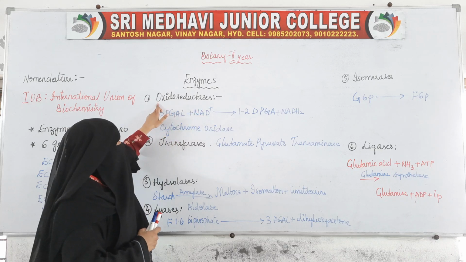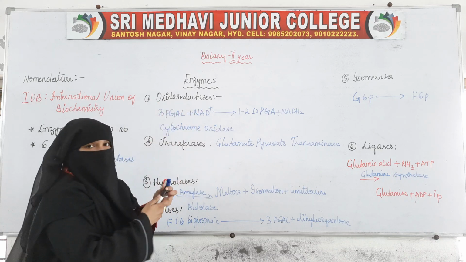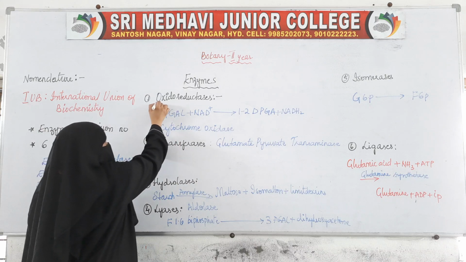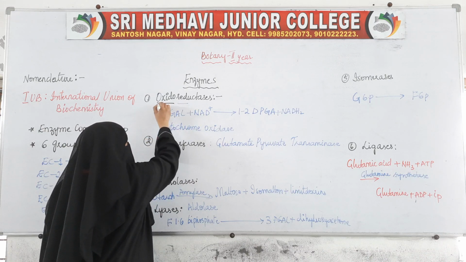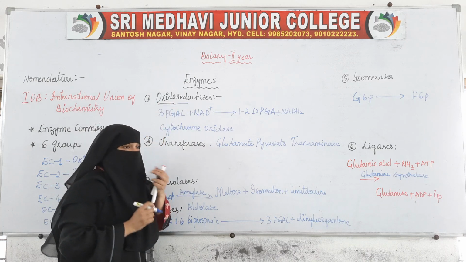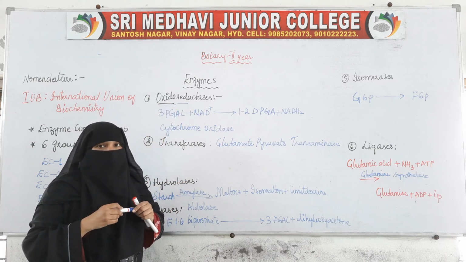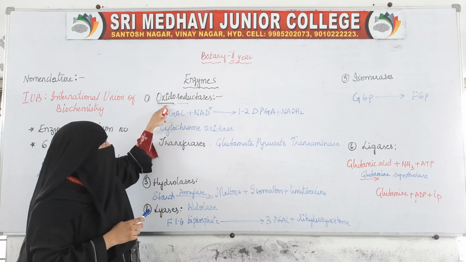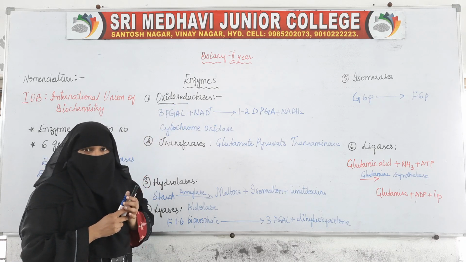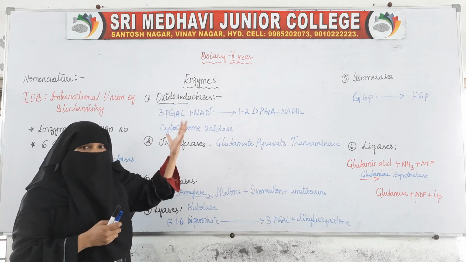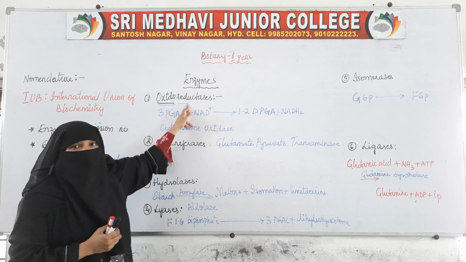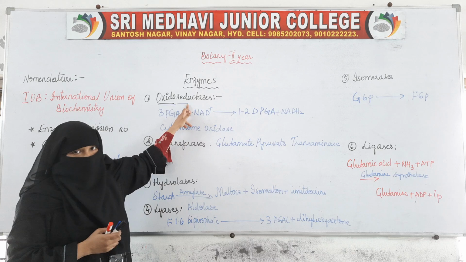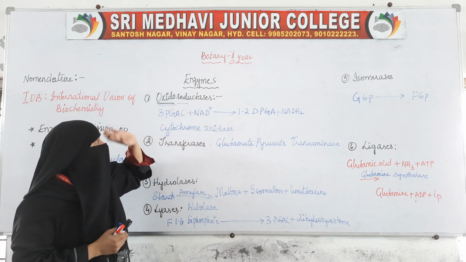Oxido means that 2 reactions are taking place: one is an oxidation reaction and the other is a reduction reaction. Oxidoreduction is oxidation as well as reduction. Here oxygen is added and hydrogen is removed.